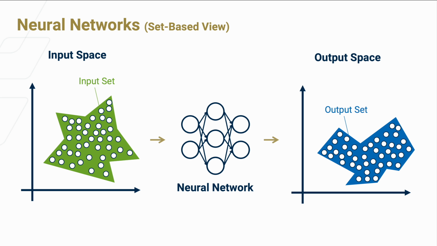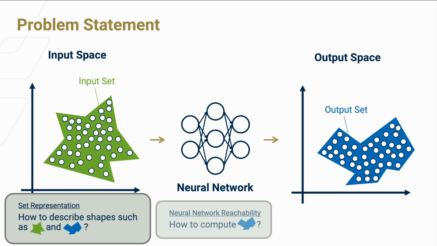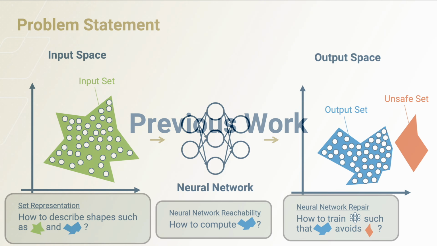In this talk, I'm going to go through three things. 1. How we can describe compact sets. 2. How we can compute the output sets in this set representation, which is known as the neural network reachability problem. And 3. If we have some unsafe sets in the output, can we train the neural network in a way such that the output set would avoid the unsafe set? This is known as the neural network repair problem, and is the main contribution of this work. At the end, I'm going to show some practical applications of our method and hopefully convince you why this problem formulation is useful.